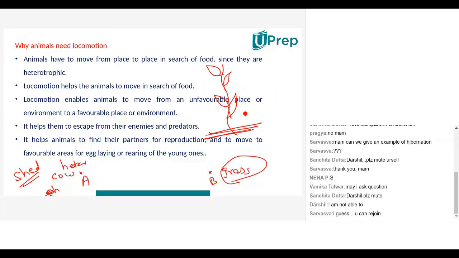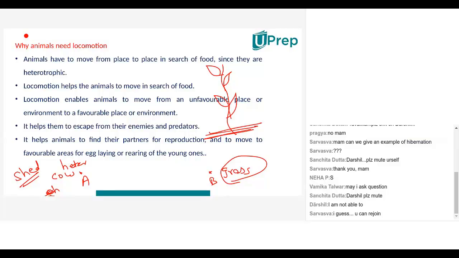Ma'am, there's a lot of background noise. Yes, I can understand that. But if Darshil doesn't mute himself, what do I do? Ma'am, you can probably mute him. Let me just see if I have the rights to mute. No, I don't think so. Oh yes, I do. Thanks for the idea, Vamika.